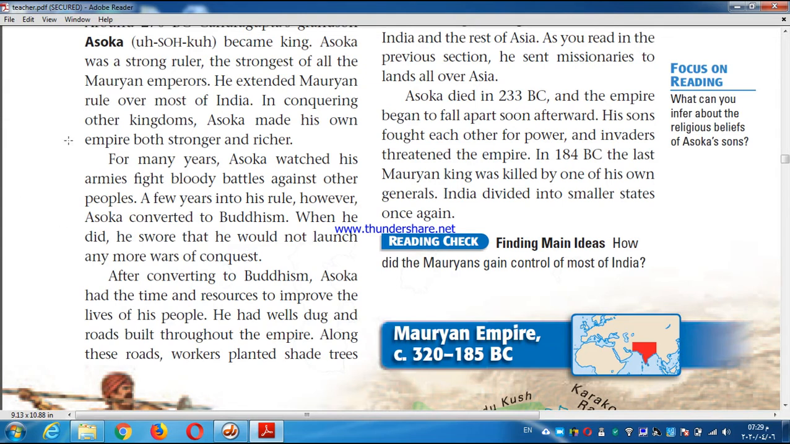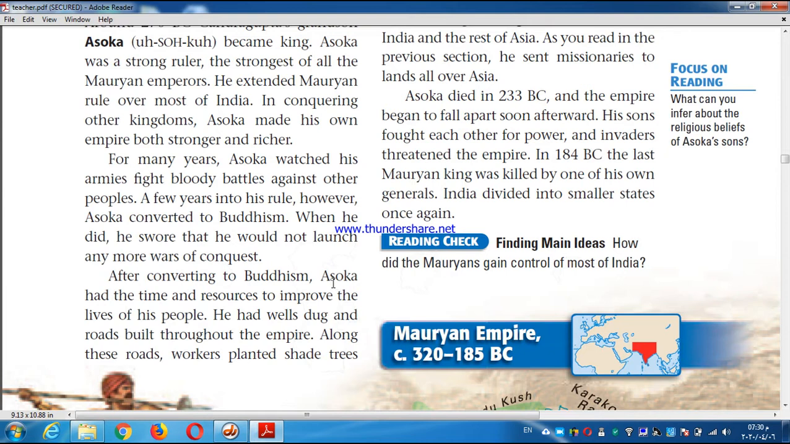After Chandragupta Maurya became a king, he started to build. Asoka was the strongest king, who built India from inside and started to spread the Buddhist religion outside of India, all over Asia. What would happen now? The Mauryan Empire disappeared. So India became divided into smaller states once again.